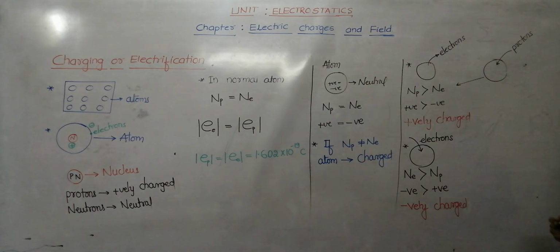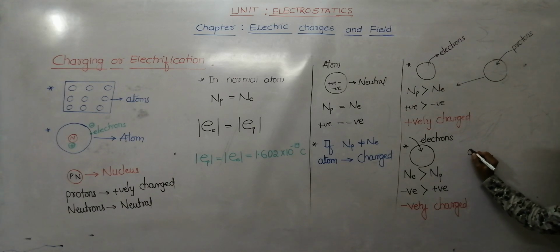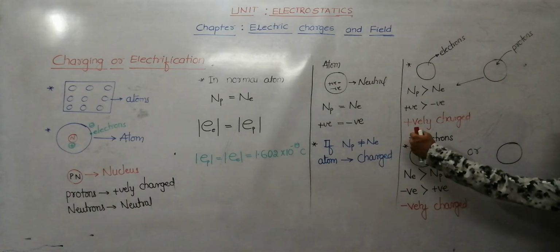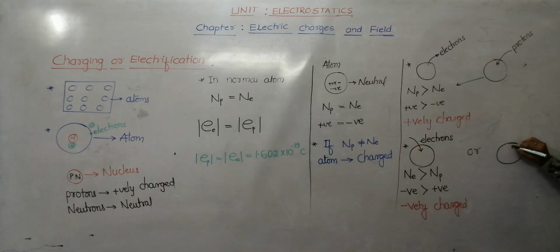Similarly, another possibility: say it is an atom. Instead of addition of electrons, if you remove protons, then what happens?